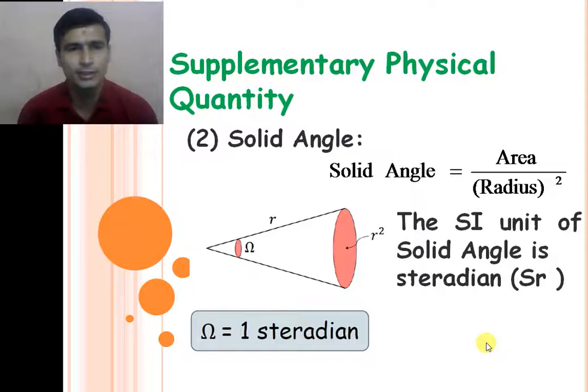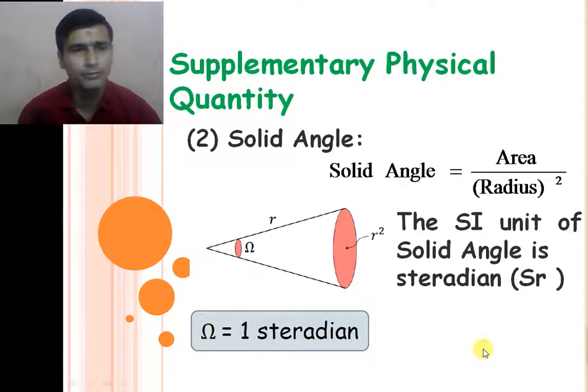The nucleus disintegrates into smaller nuclei, and the number of disintegrations per unit second is called the radioactivity of the nucleus. This radioactivity was found by Madame Curie and Becquerel. So the unit of radioactivity is the Becquerel and the Curie, or second inverse is also a unit of radioactivity. So these are the three supplementary physical quantities in physics.